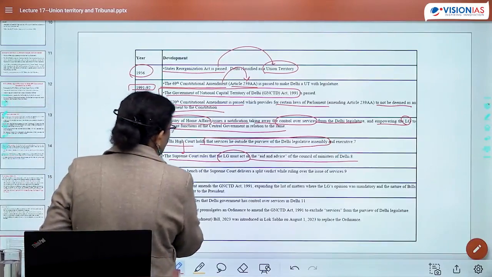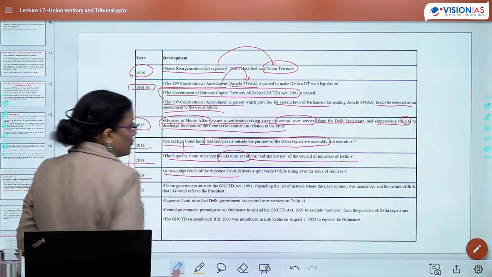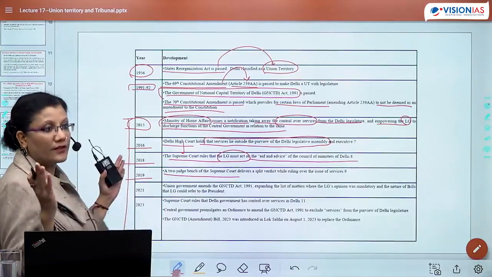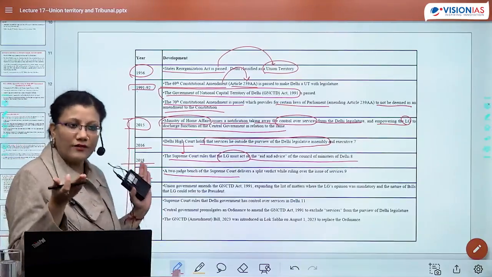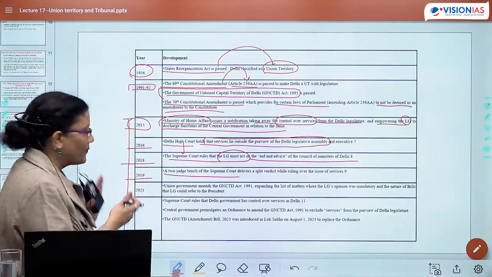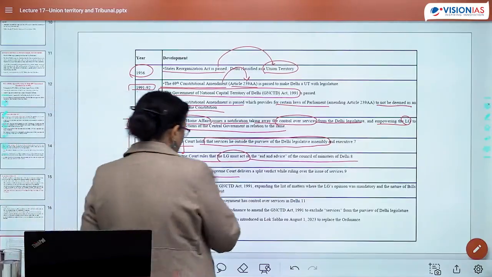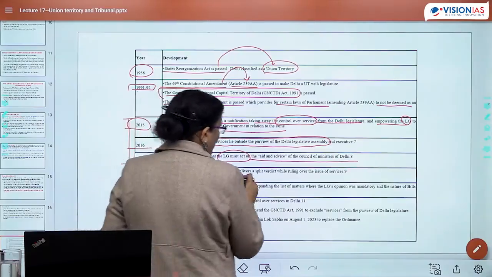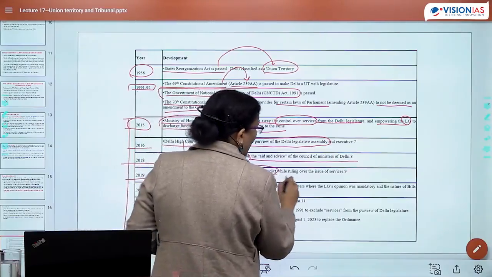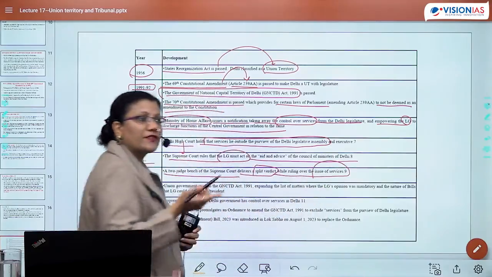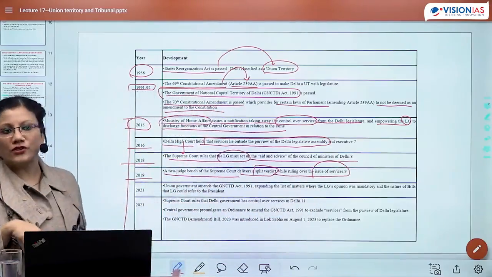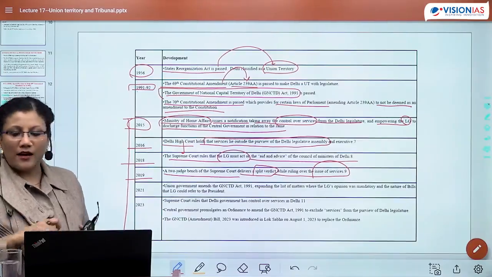In 2019, a two-bench judgment of Supreme Court delivers a split verdict. यानी 1:1 का verdict हो गया. Two judges बैठे थे. So two judge bench of Supreme Court delivers a split verdict while ruling over the issue of services. यानी again the issue was in doldrum, है ना.